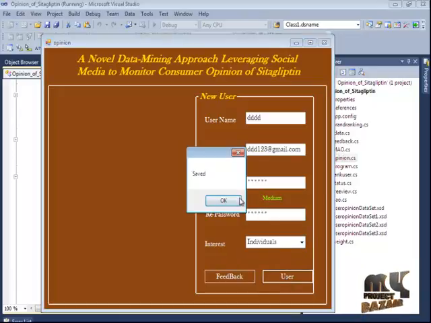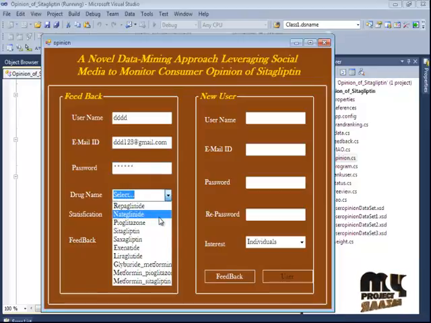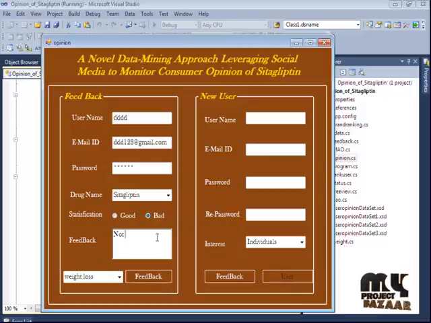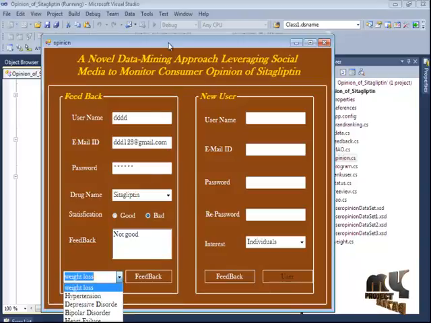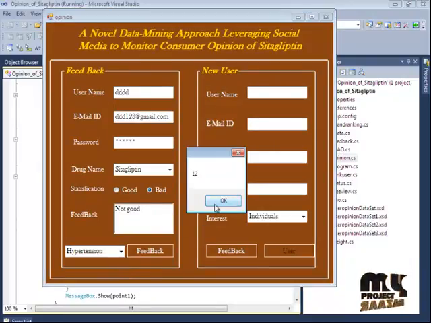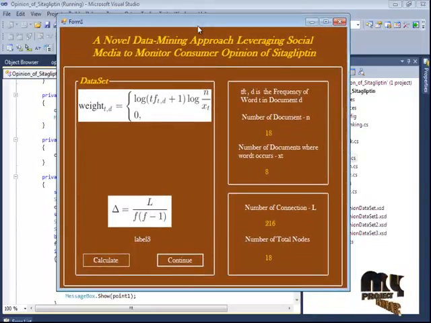Select the individual and user, upload the database and then display the feedback if they re-enter the password, and select the track names. Here we analyze not only Sitagliptin but all other related tracks, and if the feedback is bad, mention the side effects, and then feedback is provided, and if there are side effects, put the mark points.